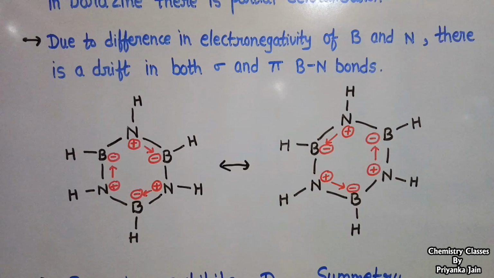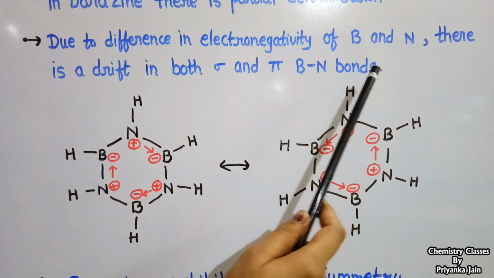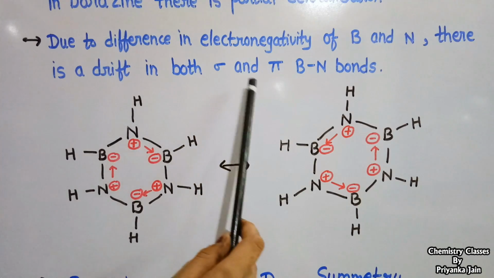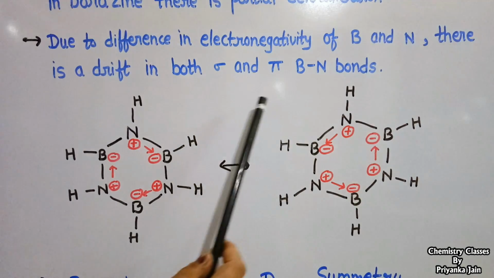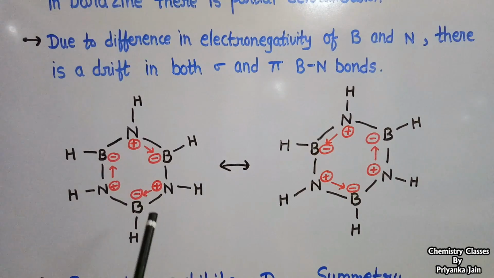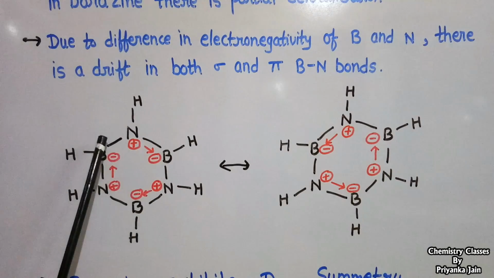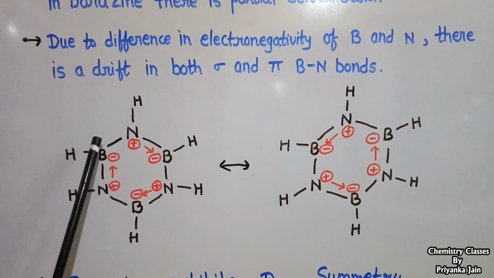Due to the difference in the electronegativity of boron and nitrogen, there is a drift in both the sigma and pi boron nitrogen bonds. We can see this in the diagram of the structure of borazine. Boron is an electron deficient element because it possesses only 3 electrons in its outer shell. Nitrogen has a lone pair of electrons and a donor property, and wants to donate its electrons.